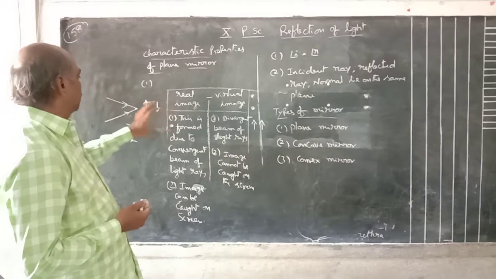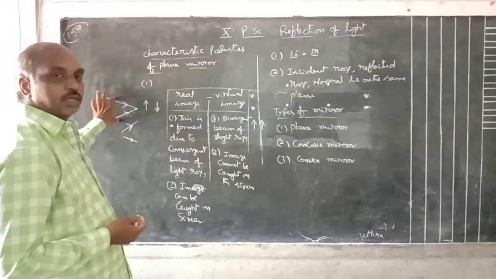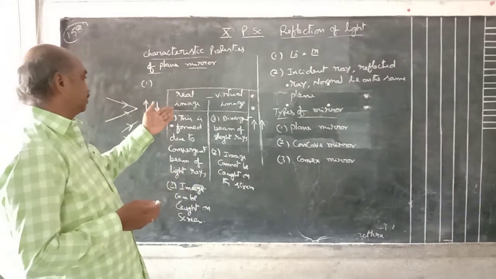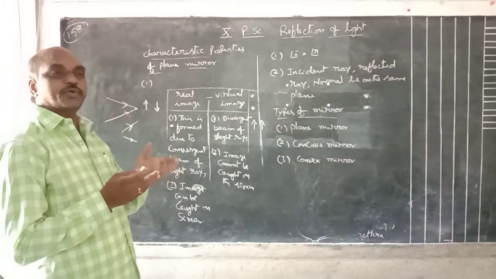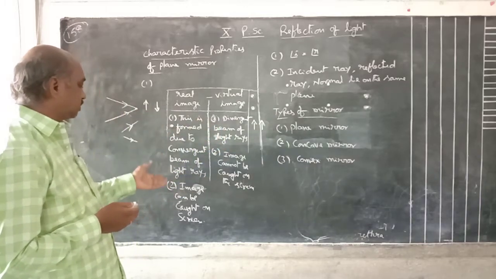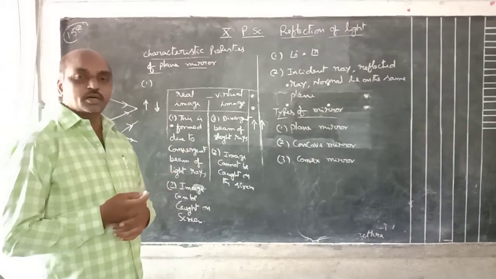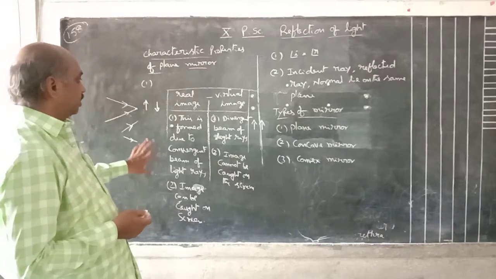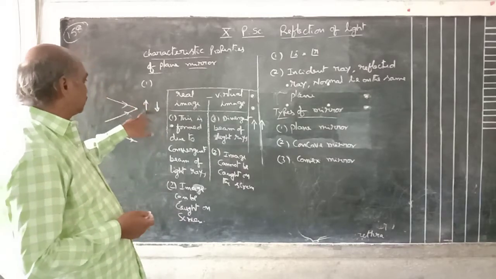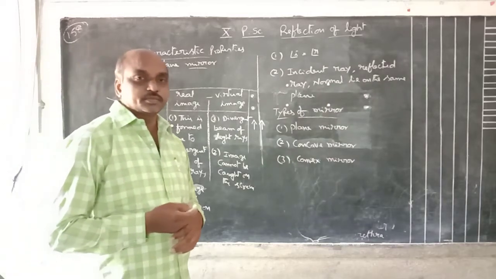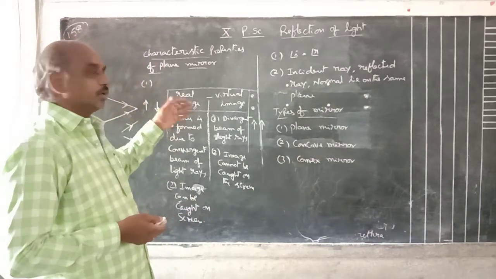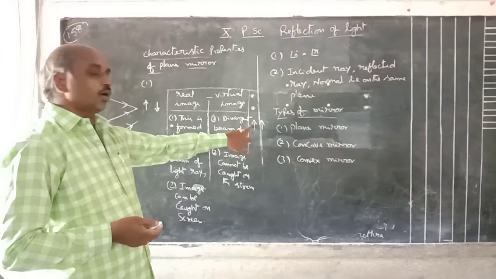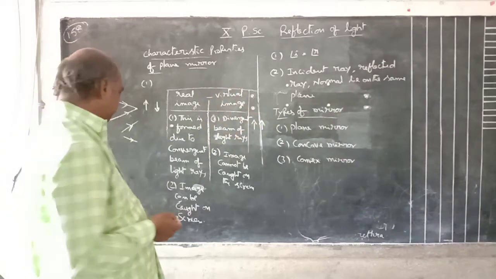Here, a real image is formed due to a convergent beam of light rays. The reflected rays meet at one point, then the image is a real image. If they diverge, that means they deviate from each other, it is a virtual image. A real image can be caught on the screen; a virtual image cannot be caught on the screen. A real image is inverted, meaning top will be bottom, bottom will be top. A virtual image is erect, meaning the same type of image as the object is formed.